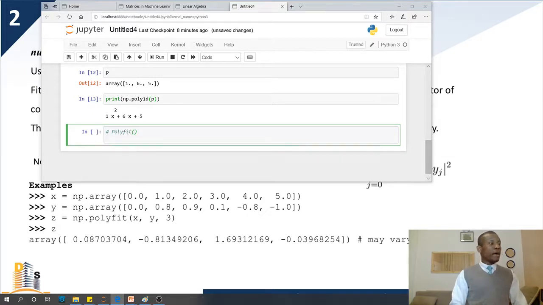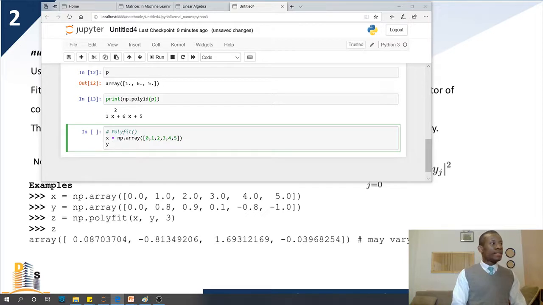All right, so we have a sequence of x equal to np.array, and we have 0, 1, 2, 3, 4, 5. I'm taking out the decimal point so that we don't waste so much time.